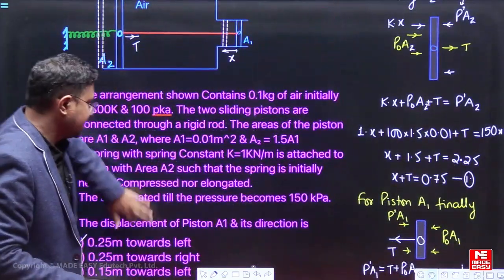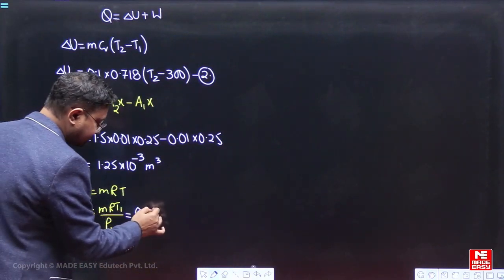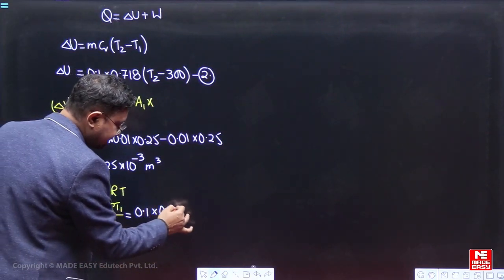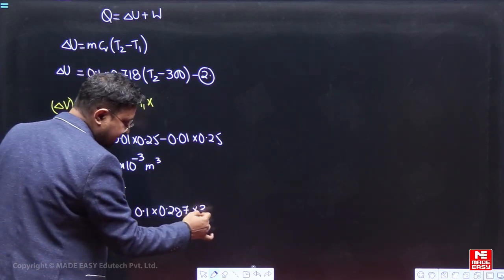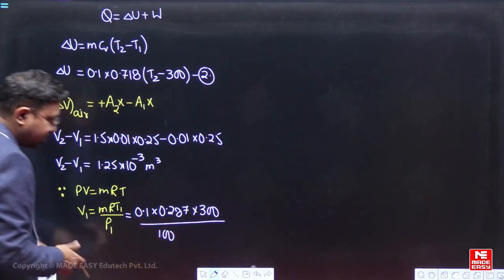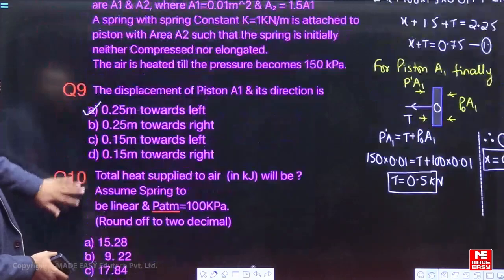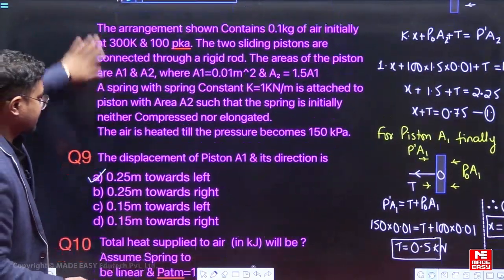So we have 0.1 kg of air. So 0.1 into R, for air 0.287, into temperature T1 is 300 Kelvin upon pressure P1 is 100 kilopascal. Let me just recheck here. 300 Kelvin, yeah, and 100 kilopascal, right.